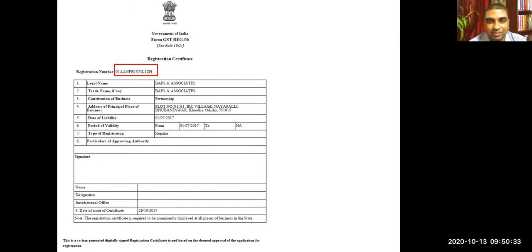Can you tell me? Am I audible? I want to know what is the PAN. This is the GSTIN I am giving you. So you should, first of all, know that PAN is a 10-digit number. Can you find a 10-digit PAN here?